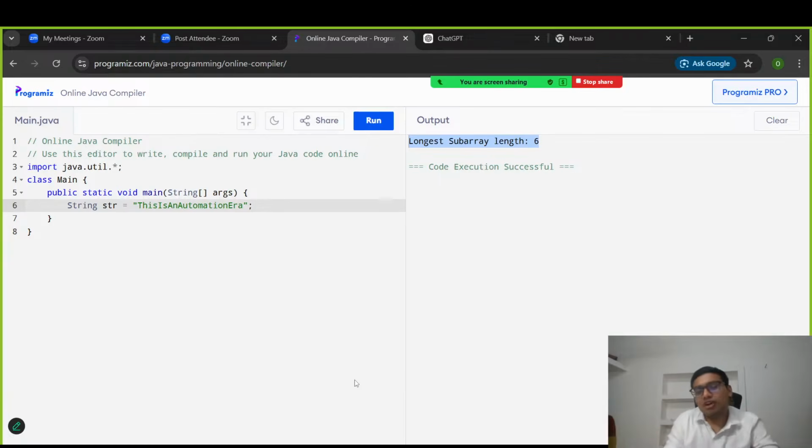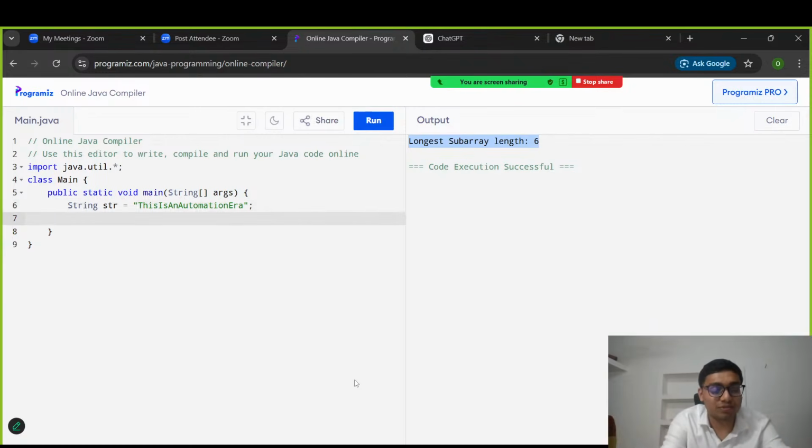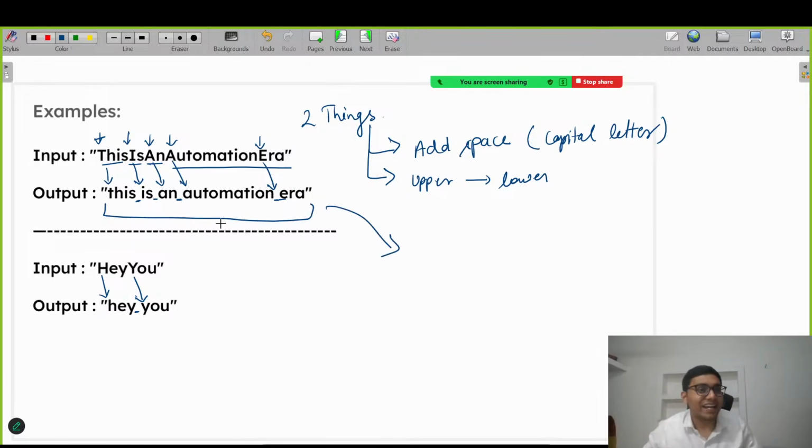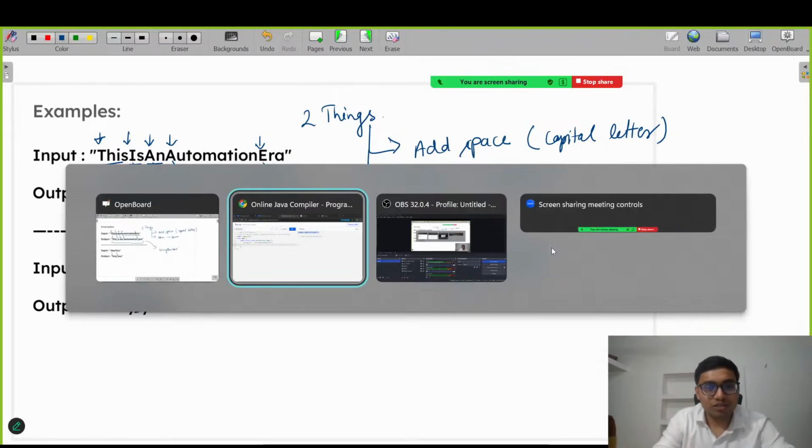So I'm not taking it from the user input. Why? Because in the previous class we already did, so there is no point wasting time taking the input. This is fine. After taking the string as input, we need to see that the output should look like this, as a string. This is also a string, right? So to store all the characters, we need to create a string builder, right? So let's try to create.